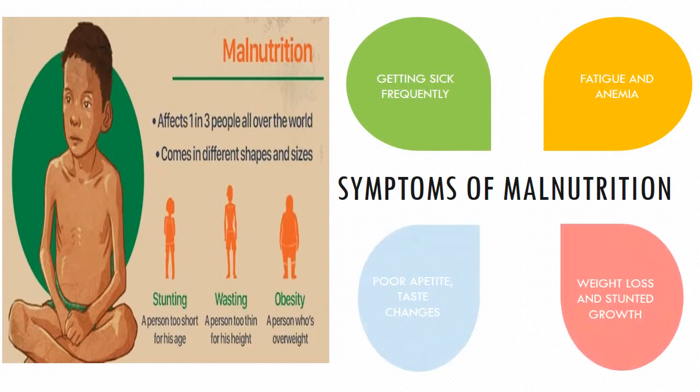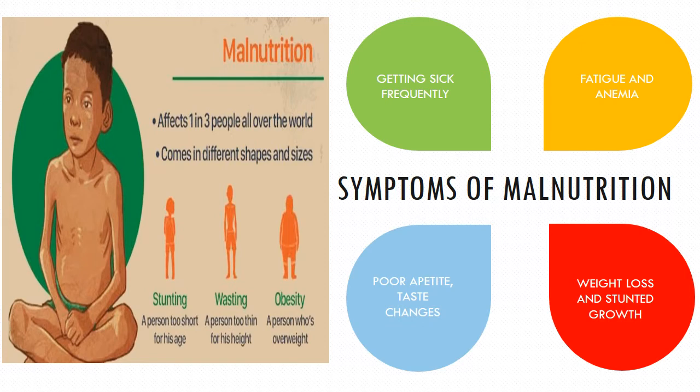What are the symptoms of malnutrition? First, the person is getting sick frequently. Second, fatigue and anemia. That means the person is getting tired constantly after doing some work, and his or her body does not have enough red blood cells. Third is weight loss and stunted growth.